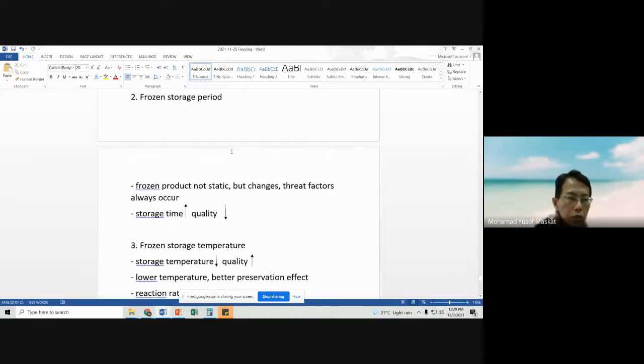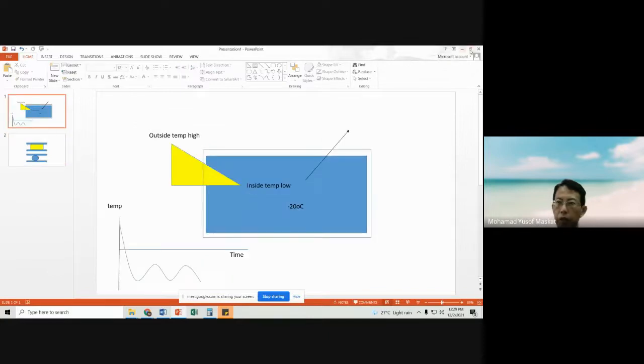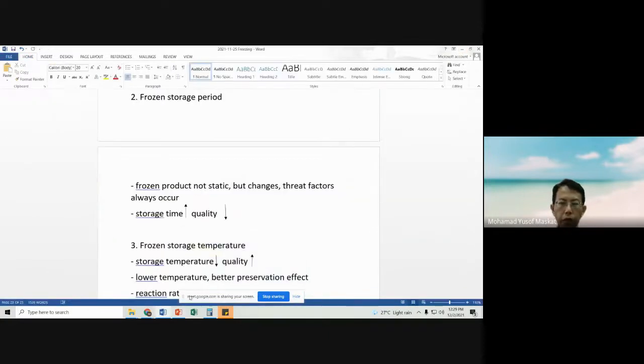And then secondly is frozen storage period. Remember, even though we store our products at negative 20 degrees C, it doesn't mean that the temperature will be constant. At minus 20 degrees C, temperature fluctuations will occur.